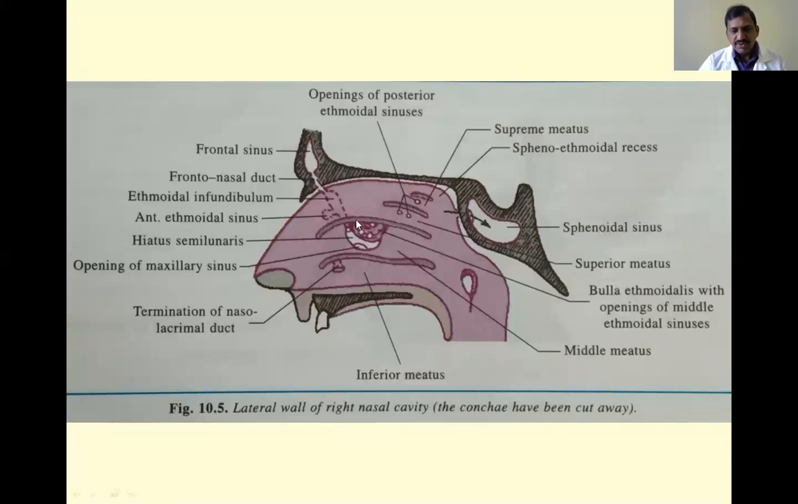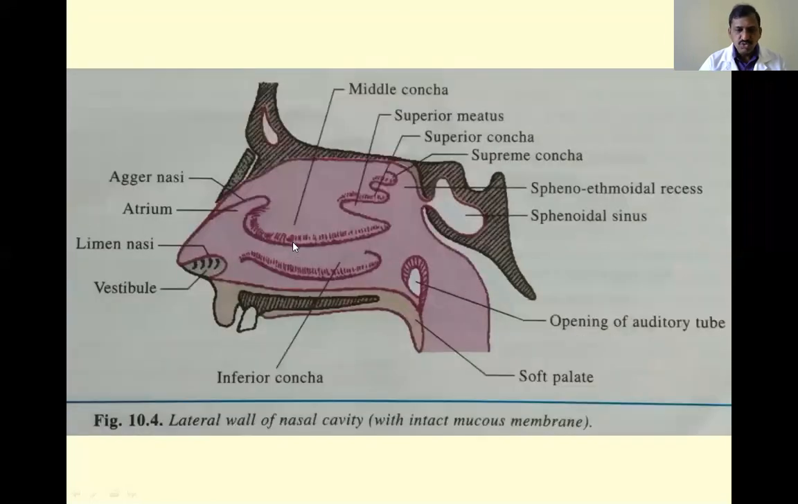Okay. And here, this anterior part of this middle meatus is called the antrum. Okay. Then you see two important points. That is, this middle meatus is limited above by a mucus ridge.